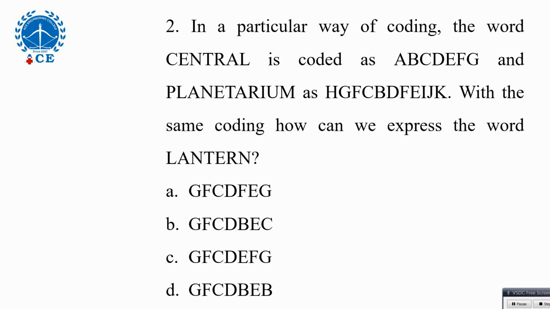Now this is related to the coding and decoding topic, which we covered already in regular classes. If not, you can just recall the videos on the channel. You can at least get the revision part.